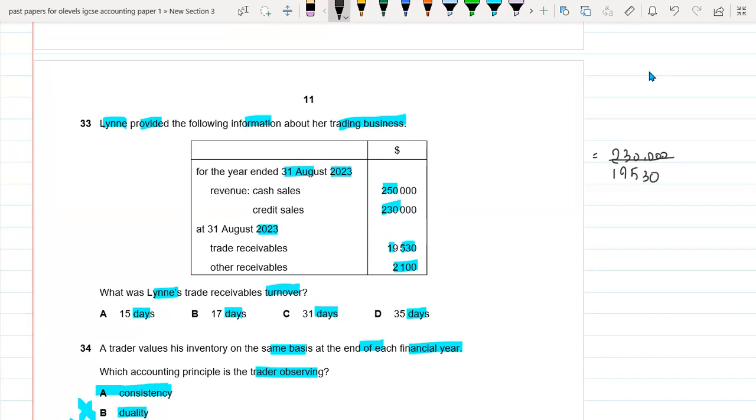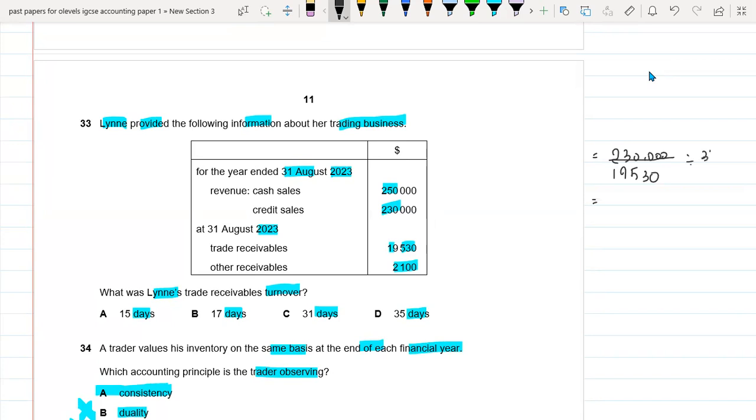Okay. So I have received 230,000 divided by 19,530. So this is 11 point something. Yes. 230,000 divided by 19,530. So this is 11.